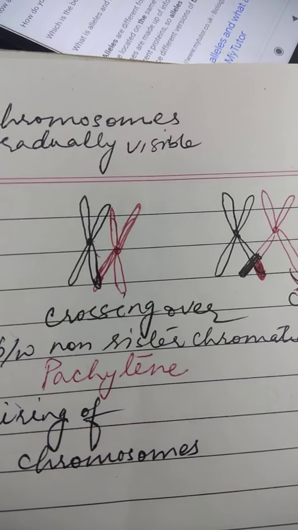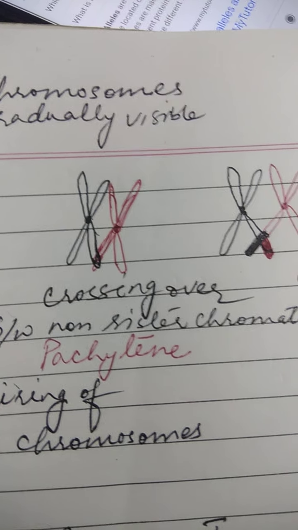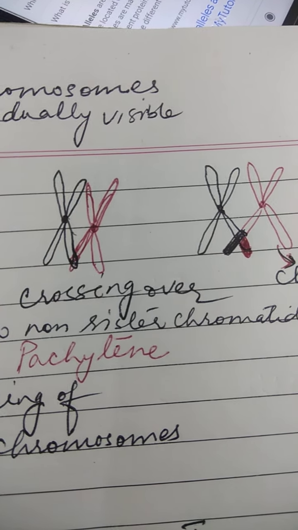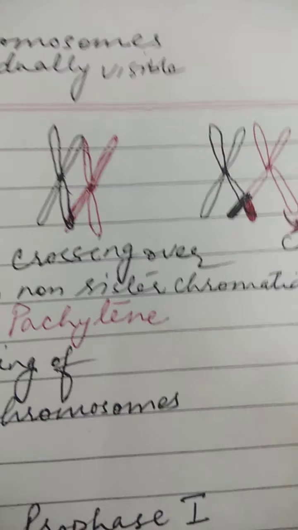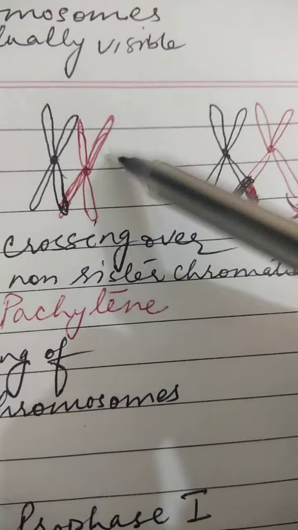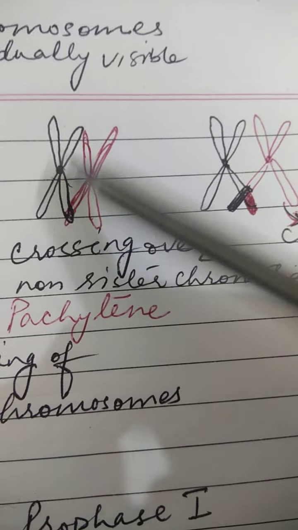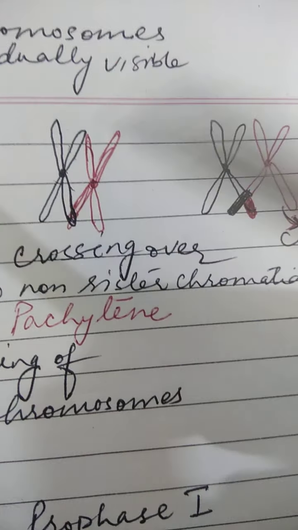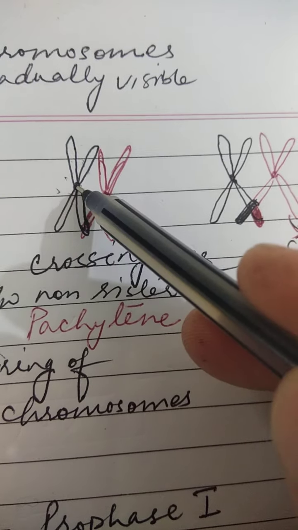Now let's discuss the next stage of prophase, that is pachytene. In this stage, crossing over of non-sister chromatids starts. Here you can see two chromosomes. The two that are attached at the centromere are sister chromatids, because they are part of the same chromosome.